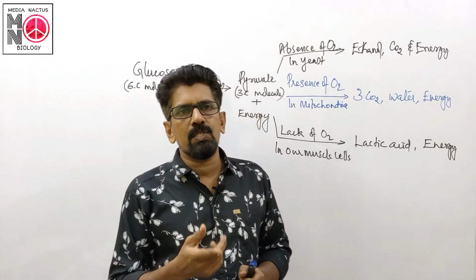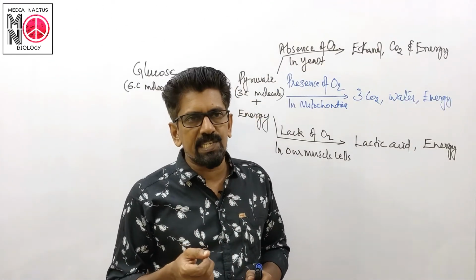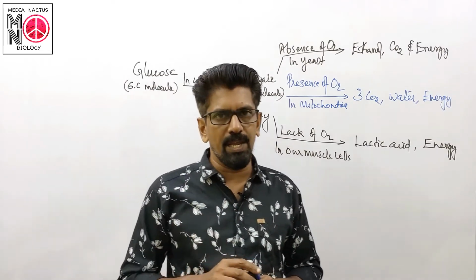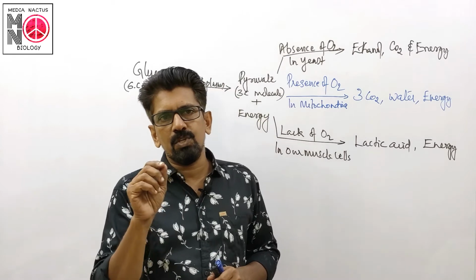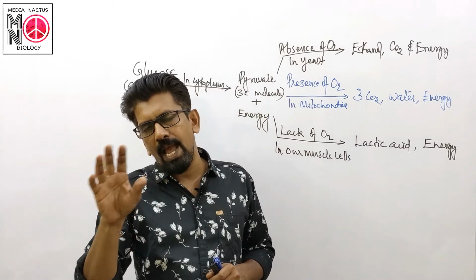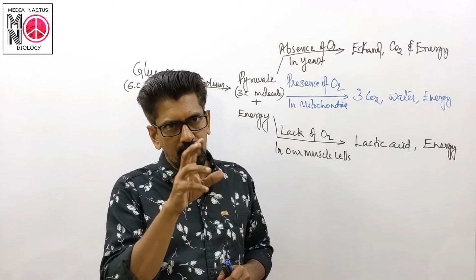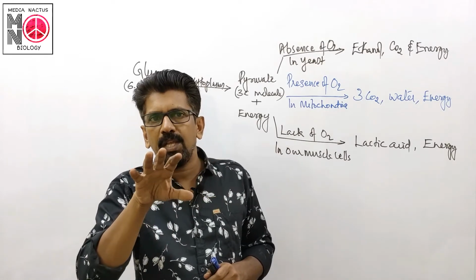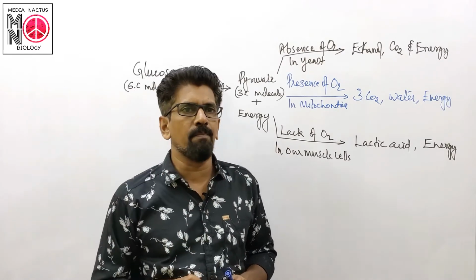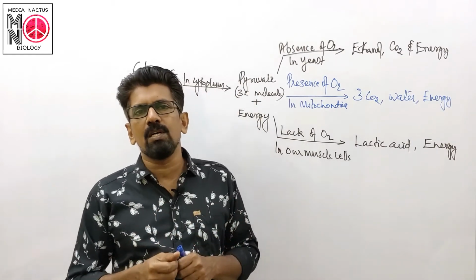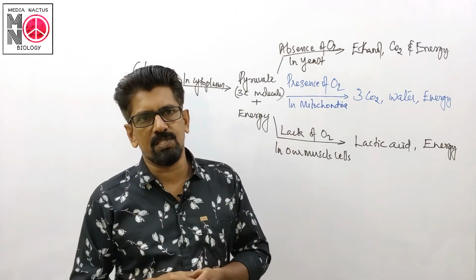The energy released during cellular respiration is immediately used to synthesize a molecule called ATP. It is used to fuel all the activity in the cell. In endothermic reactions, this ATP is used to drive the reactions.